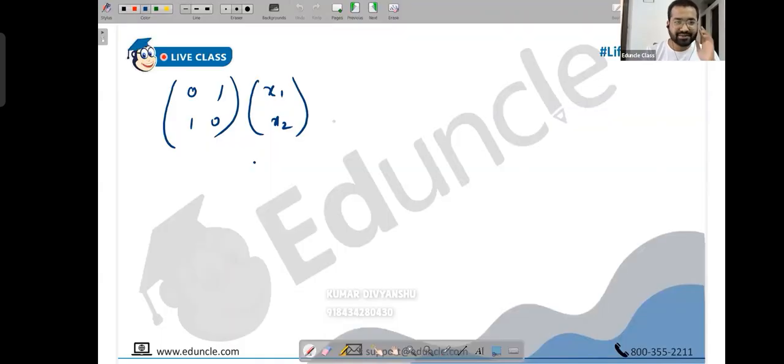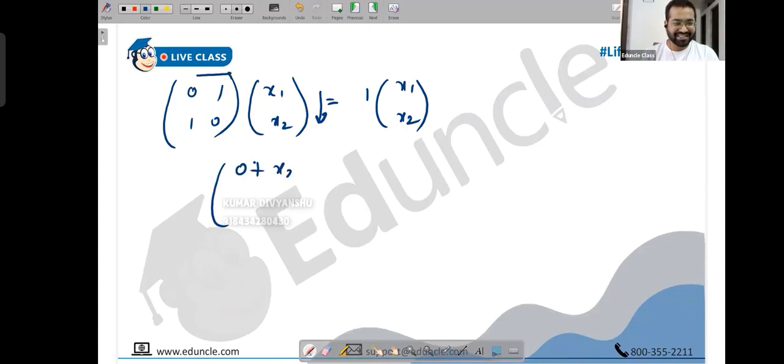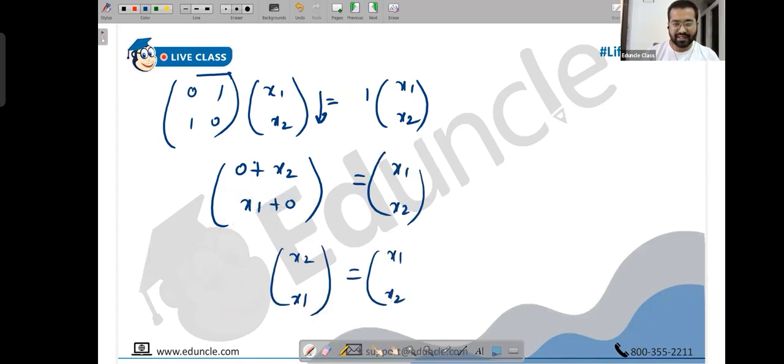Sorry. So this is equal to lambda into x1, x2. Lambda is 1 and then x1, x2. I'm going with x1, x2. Okay. Now let's multiply. So we have 0 into x1, that's 0, 1 into x2, that's x2, 1 into x1 is x1, 0 into x2 is 0. Okay. This is equal to 1 into x1, that's x1, 1 into x2, that's x2. So we have our x2 upon x1. This is equal to we have our x1 and x2.